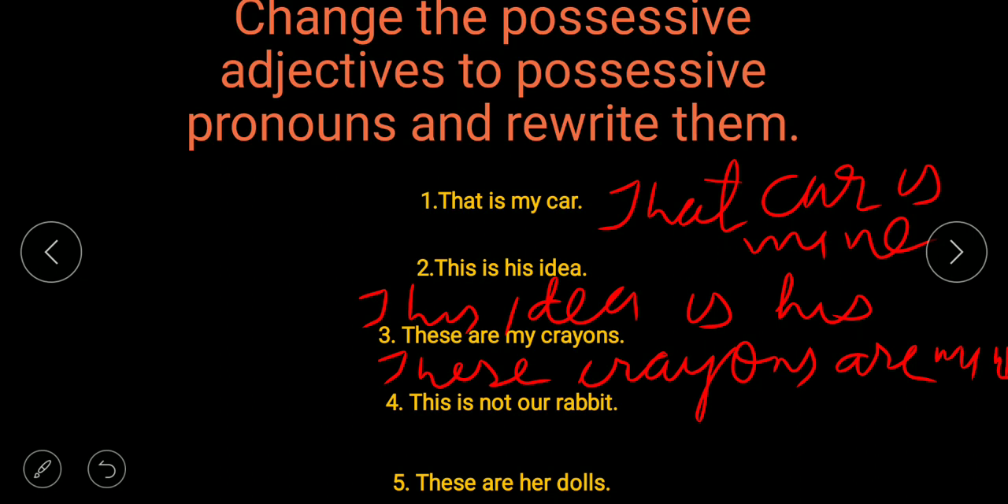This is not our rabbit. This rabbit is not ours.